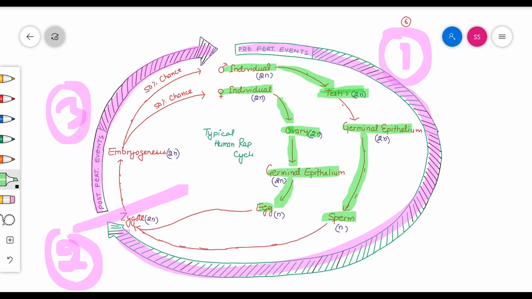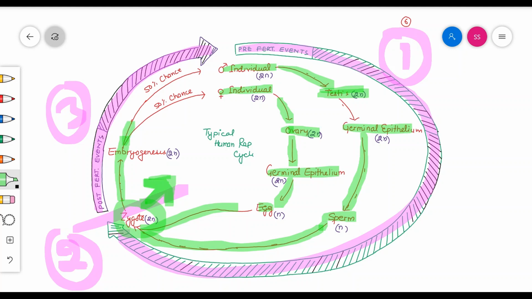As in plants, sperm and egg combine to give rise to zygote, which is the first diploid cell appearing after fertilization. And if that zygote divides by mitosis to form a multicellular structure, then it can be termed as embryo. All the developments occurring during the formation of the complete fetus are known as embryogenesis.